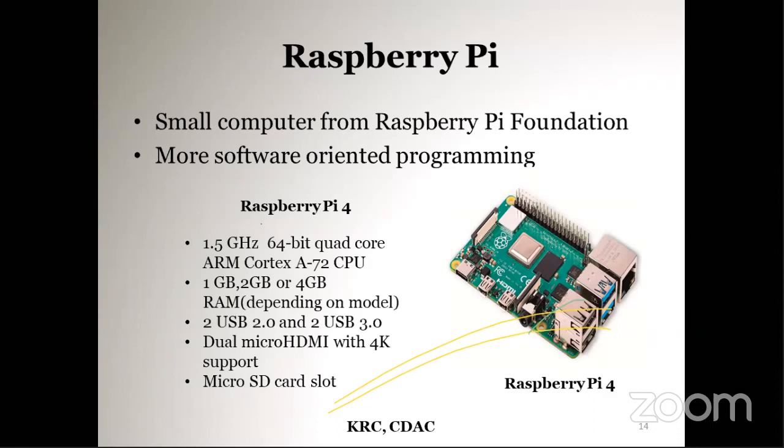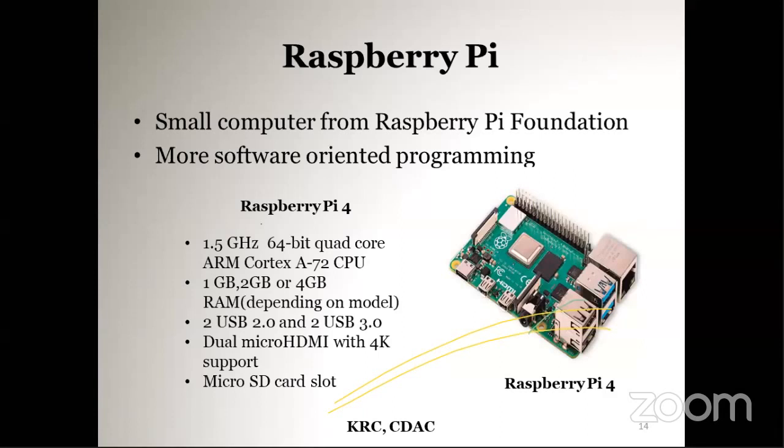It has a 1.5 gigahertz 64-bit quad-core processor. It uses an ARM processor. ARM stands for Advanced RISC Machine, a low power processor. This Raspberry Pi 4 uses the Cortex A72 from the ARM Cortex series.